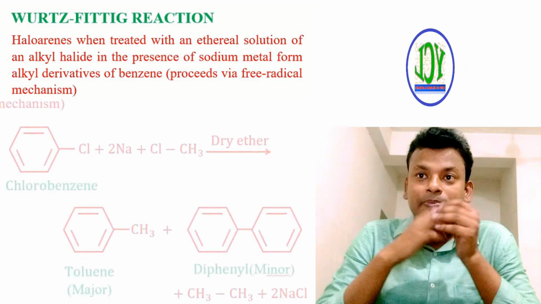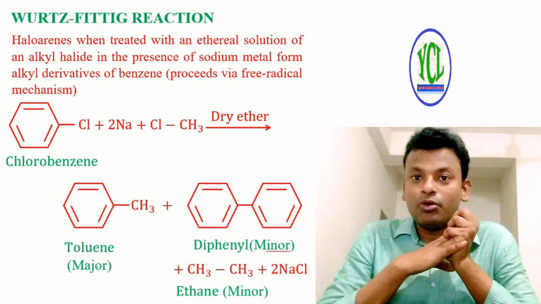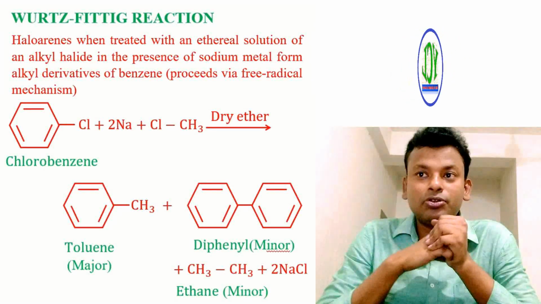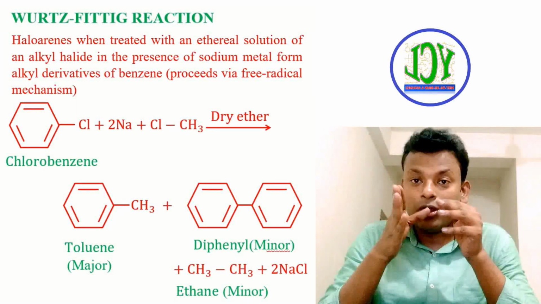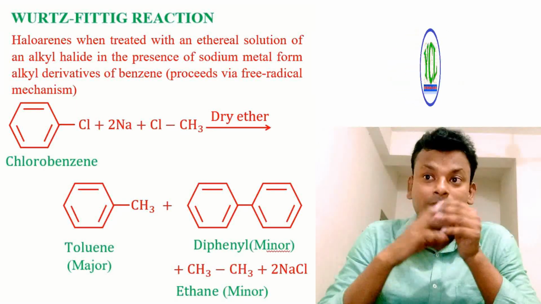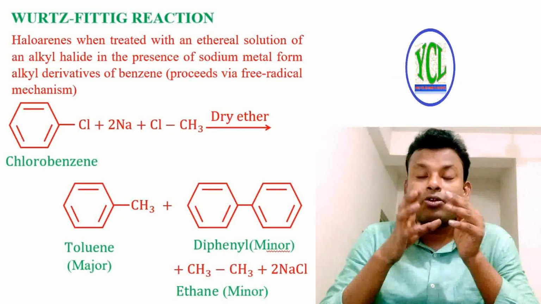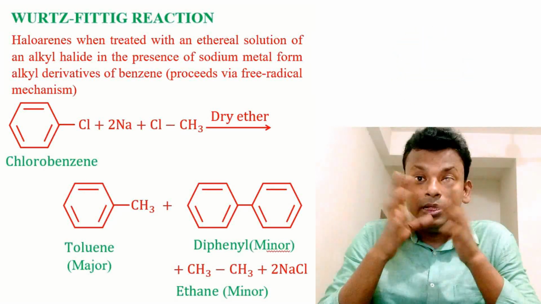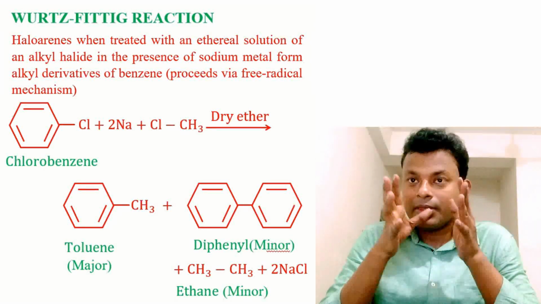First example, here chlorobenzene and methyl chloride react with sodium in presence of dry ether, gives toluene as a major product and diphenyl, that is a minor product, and also forms ethane, that is a minor product. It is a Wurtz-Fittig reaction.